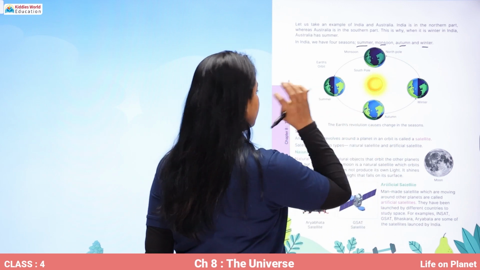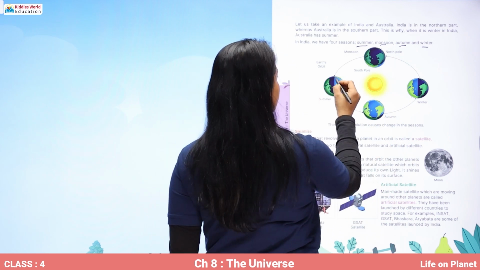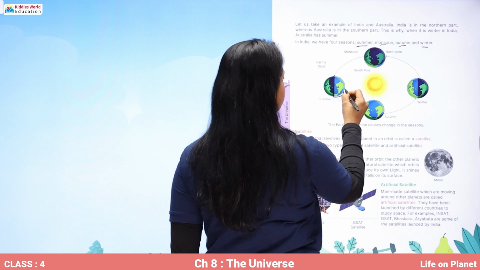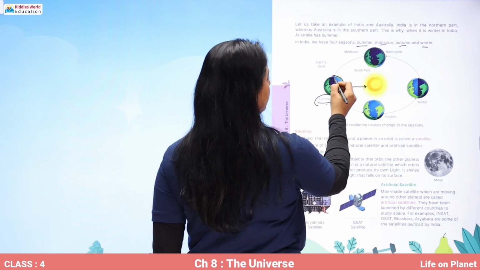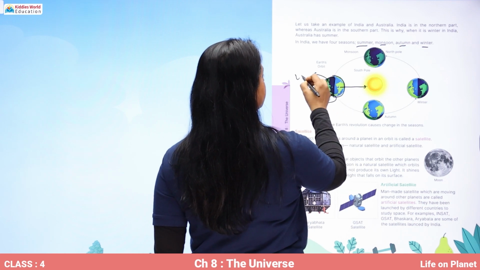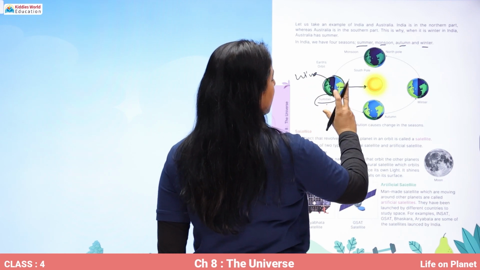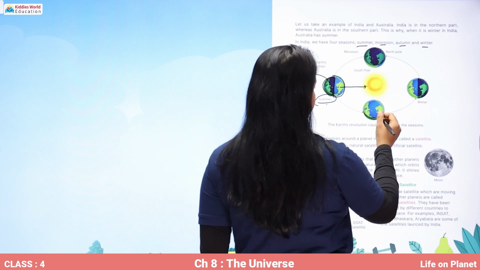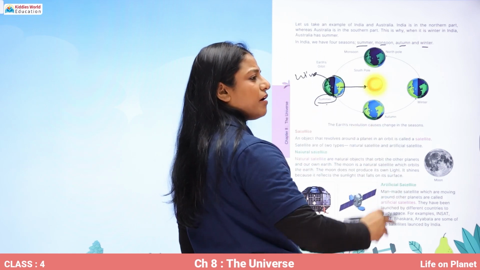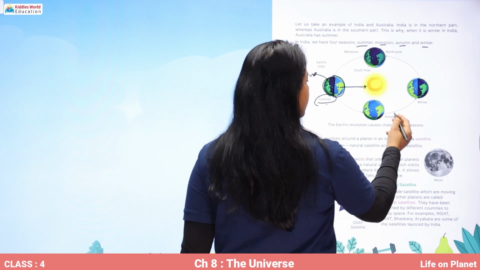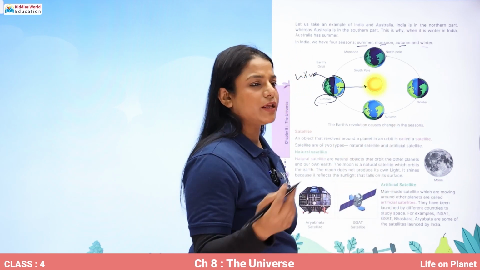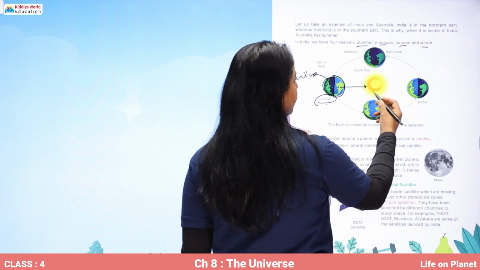Now you can see that when half of the part is facing the sun, it has summers, and this part has winters right now. When it starts revolving, then when half part of both the hemispheres is exposed to the sun, it is neither very hot, nor very cold. So it is autumn.